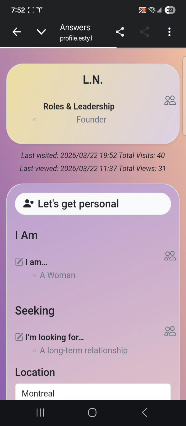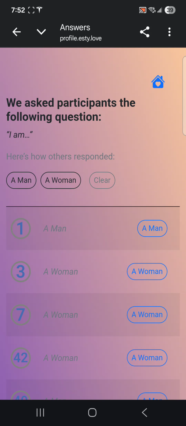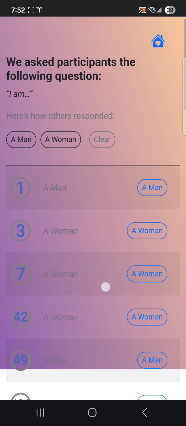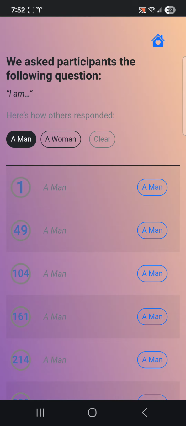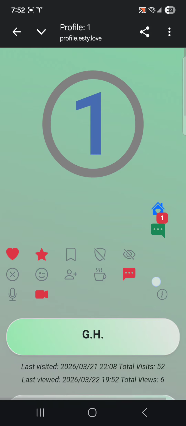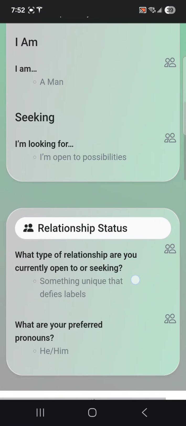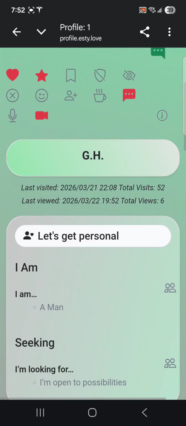If I click on it, I can see everybody that is in the database, and I can filter by man. Let's say I went to the event with number one. I knew him in person. I can click on number one and visit his profile, and I can read what he put here on the questionnaire.